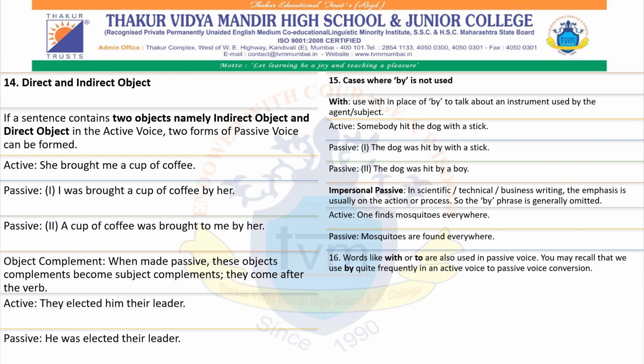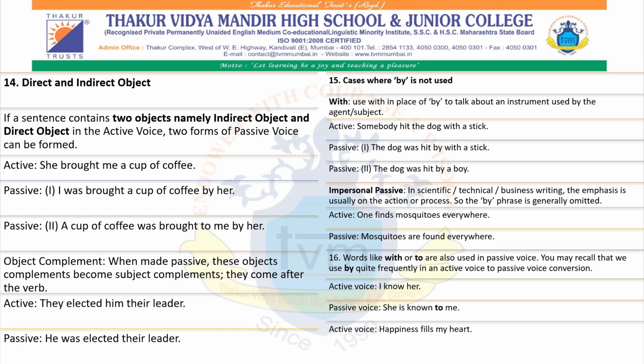Words like with or to are also used in passive voice. You may recall that we use by quite frequently in active to passive voice conversion. But with or to are also used sometimes. Example, I know her. So what will be the appropriate passive? She is known to me rather than she is known by me. Happiness fills my heart. My heart is filled with happiness rather than by happiness.